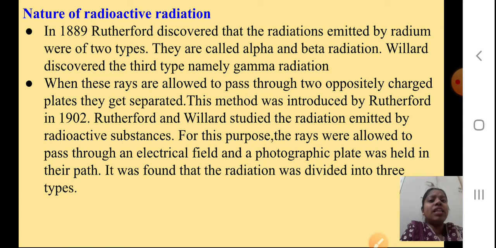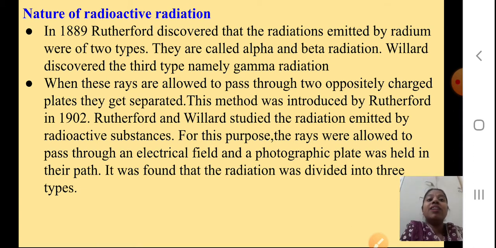Plates means like you have electrodes, positive and negative. If I take two plates which are differently charged, positive and negative, then what will happen? These rays are allowed to pass through them. This method was introduced by Rutherford in 1902.